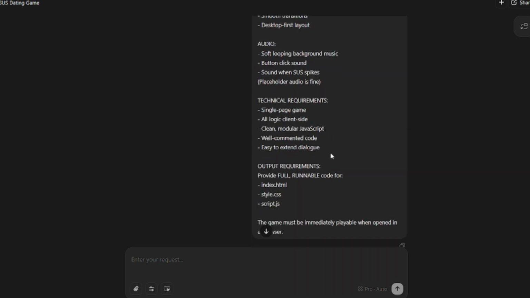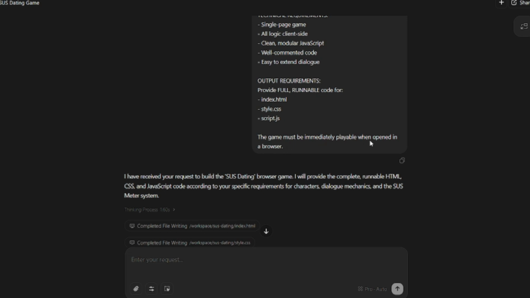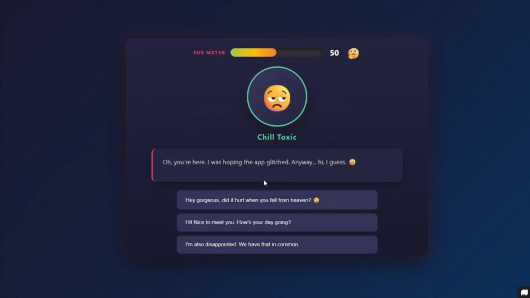And I made sure to specify 3 files. That's it. Index.html, style.css, script.js. So you can just open it and play. No setup, no BS. And yo, it took like 2-3 minutes. That's literally it. First version dropped. The concept was there, but it felt empty.